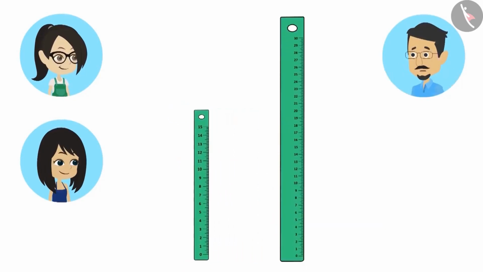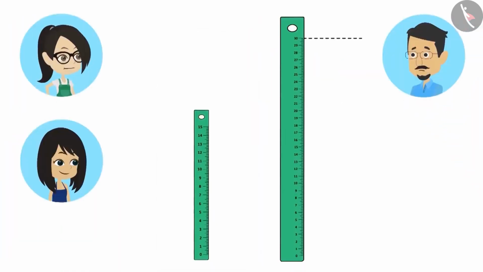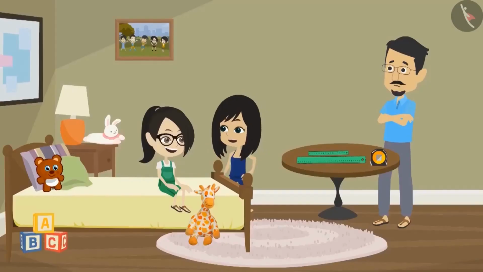Now look at this scale and tell objects of what length can be measured using this scale. Papa, it has a mark up to 30 centimeters on it. That means it can measure objects up to 30 centimeters in length, right? Absolutely right. Come, let us measure our toys, Vandana.